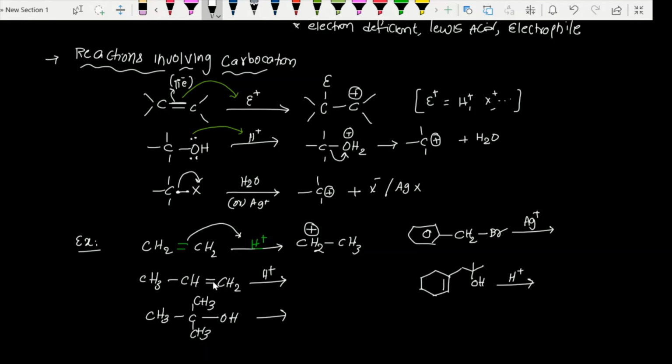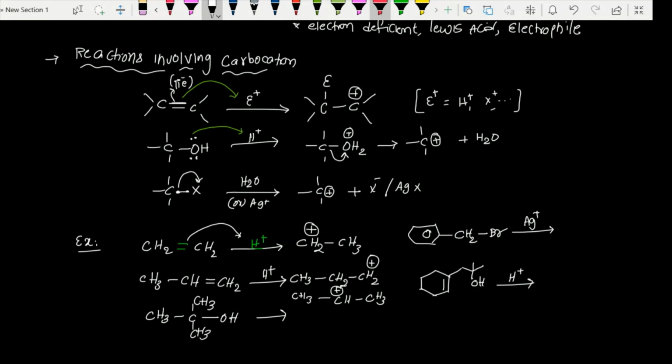And here if you observe, there are two double bonds. For example, let us say the middle carbon is taking the hydrogen, then the terminal carbon will get positive charge. Or else we can make it like this: the terminal double bonded carbon takes the hydrogen, then the middle carbon will get positive charge. So here there are two different types of carbocations we are getting. When this kind of thing comes, later we have to discuss which is more stable. Why? Because the more stable carbocation can form more stable products. That we will discuss further when we talk about the stability of carbocations.